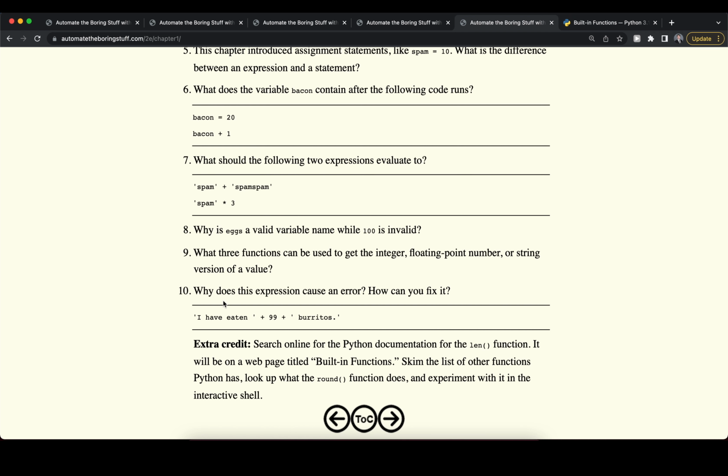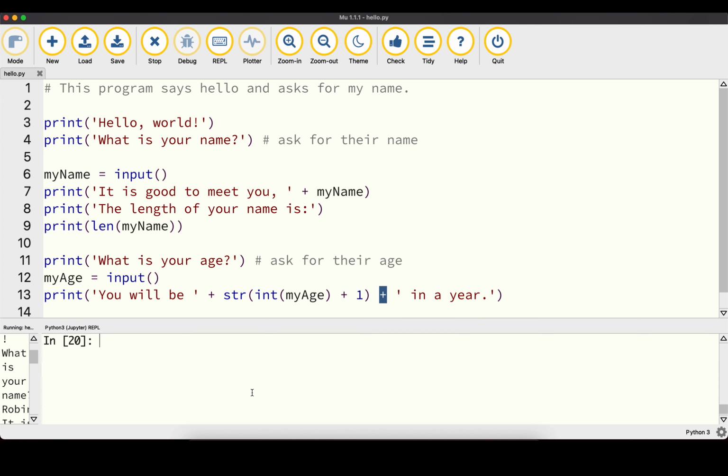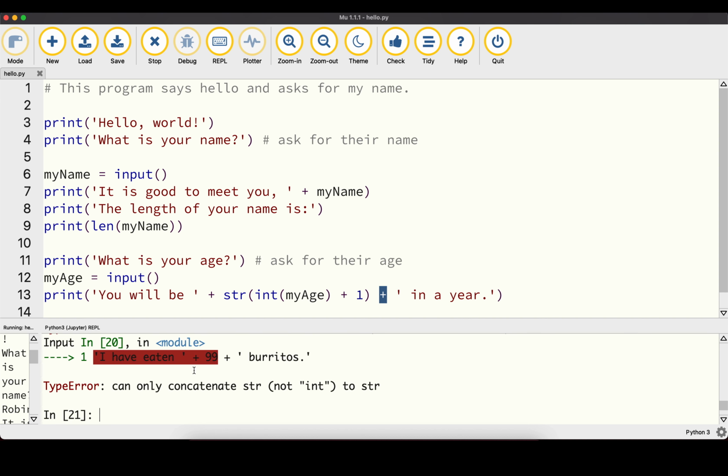So the last one here, why does this expression cause an error and how can we fix it? We have here a string, then an integer, and then another string, and those cannot be added together. Let's copy this over into our code editor to have a look at that. If we run that, we get a type error because we can only concatenate string values but not integer values.